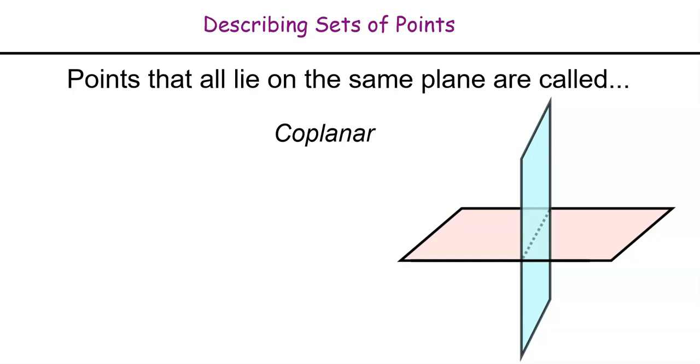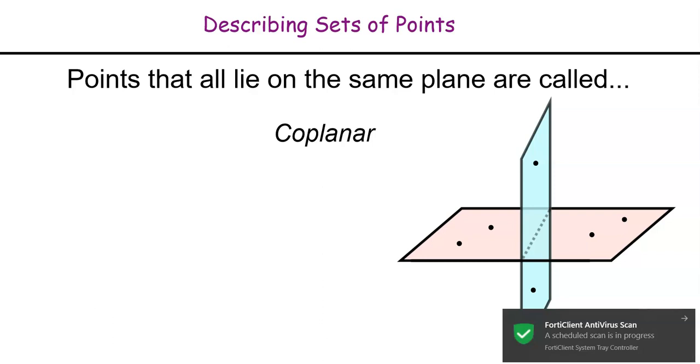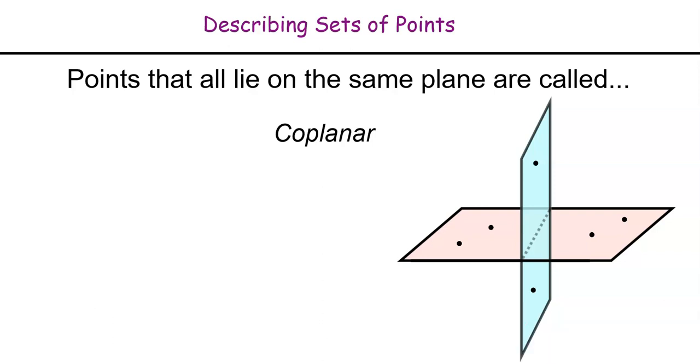The beige one or the pink one is relatively flat, and the blue one is relatively vertical. So a series of points that lie on the horizontal plane might be the ones that we see here. All those points are coplanar because they fit on the same plane. But a point that exists a little bit higher or a little bit lower on the blue plane, they are coplanar with each other, but they are not coplanar with the points that exist on the flat plane. A series of points called coplanar must be all on the same plane. So go ahead, pause the video, write down this definition here as well as this diagram. Come back, we have one more thing to look at, and then a quick review of those building blocks.